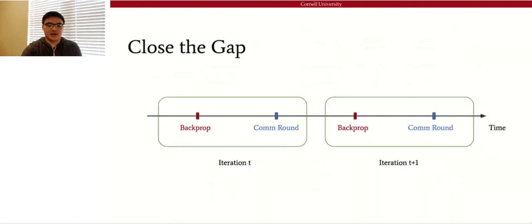So where does this gap come from? Here we take a closer look at what a worker does in each iteration over a timeline. In each iteration, a worker does two operations. The first one is some computation, for example, backpropagation on a mini batch of examples to compute the gradient. And then it participates in a communication round.